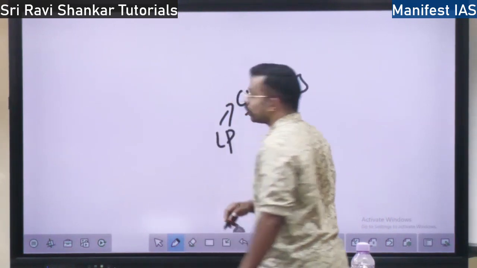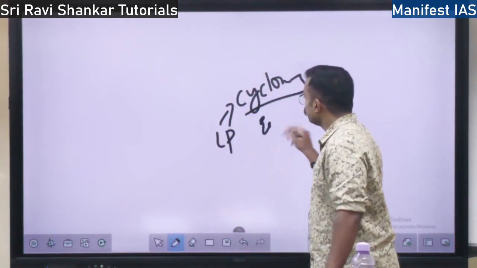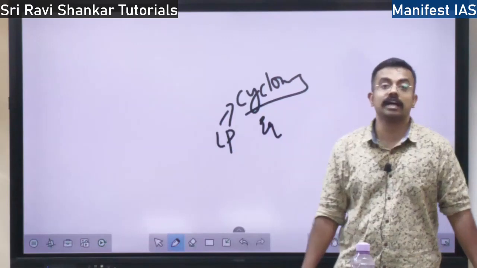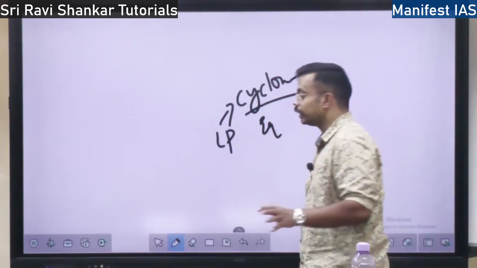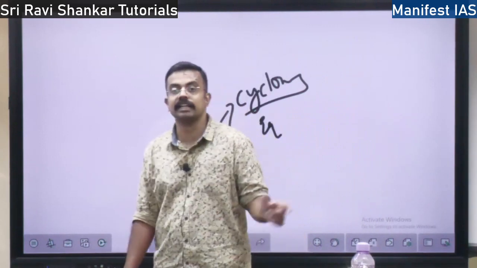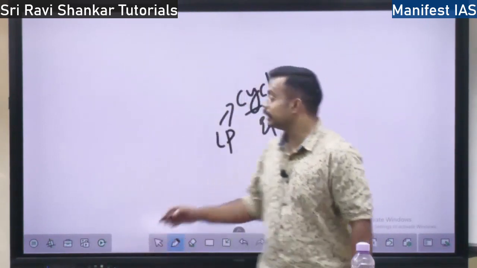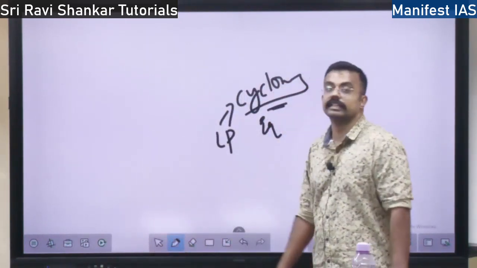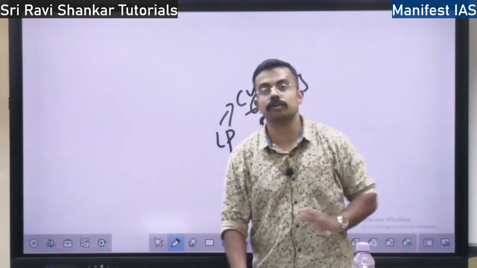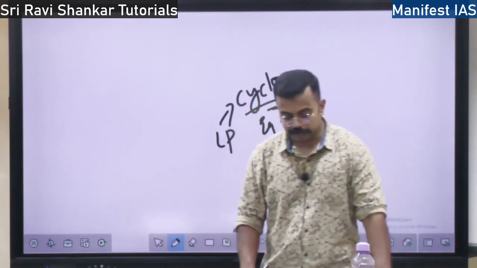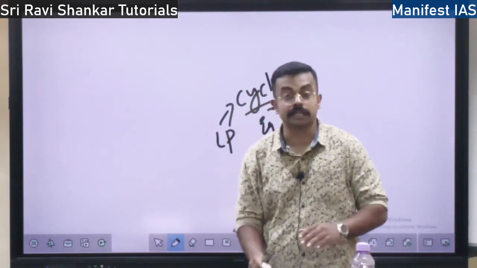Cyclones are not found at the equator because the air gets filled up. The empty space, the low pressure zone at the equator, gets filled up. That is why there is absence of cyclones at the equator. You find cyclones either above the equator or below the equator, but not at the equator, right?